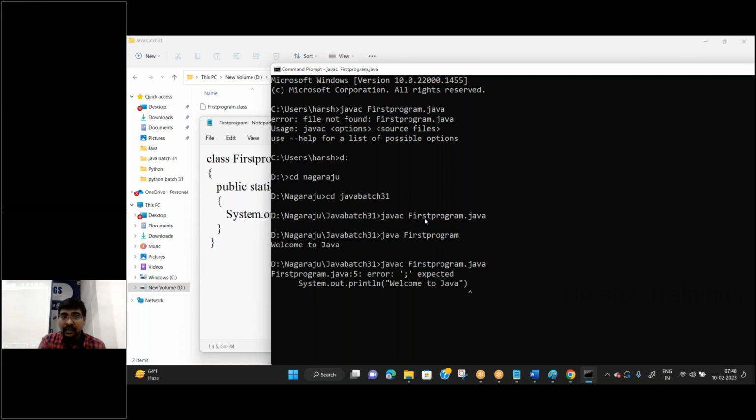Press enter. See this one? It shows an error. You got my point? After compilation, it checks whether the program follows the rules of the programming language or not. Yes. So here, see this one, Java line 5, we have an error: semicolon expected. Yes or no? Semicolon. Just now you remember, I removed the semicolon.